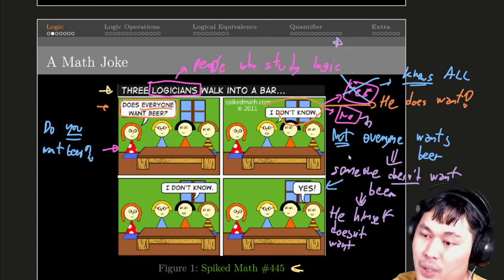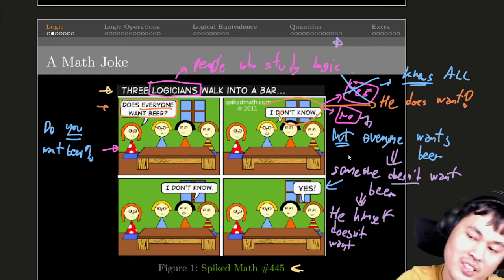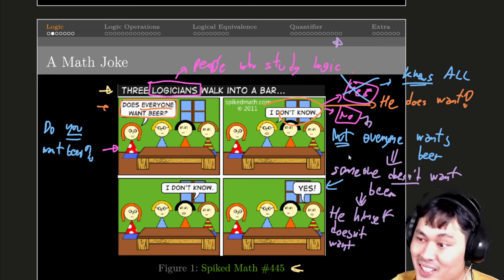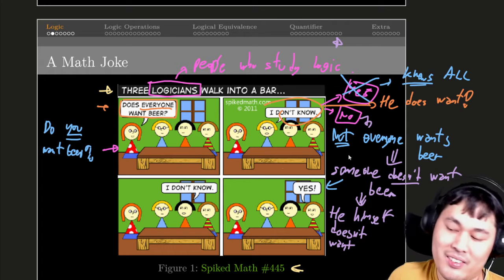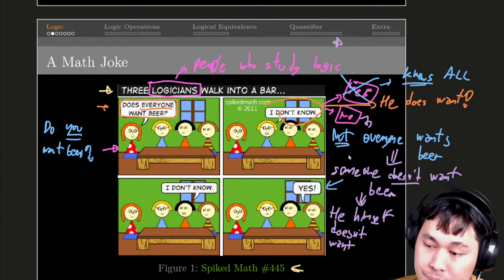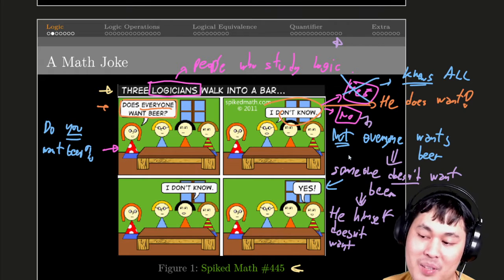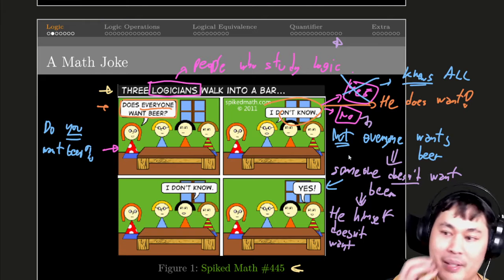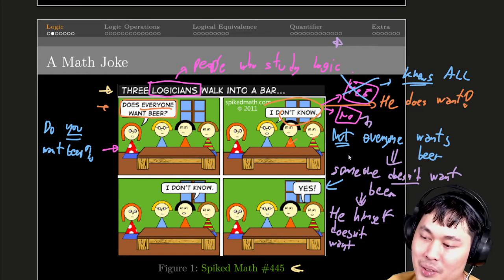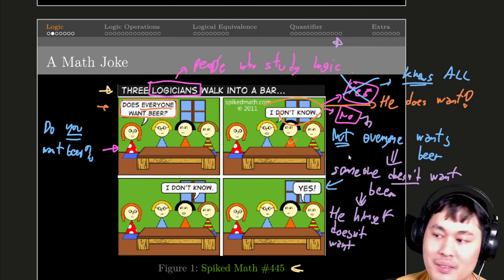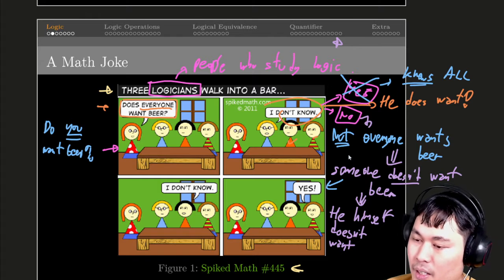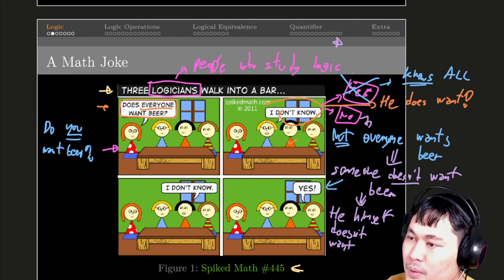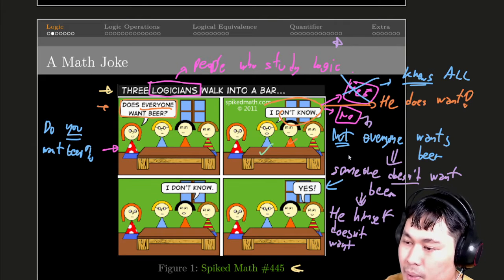And since he wants it, and he doesn't know about other people, the only logically correct response would be, I don't know. But then, since the other people are also logicians, they know perfectly well what he meant by that. So they both know, oh, that means the first person wants some beer. Let's make a tick mark on that.